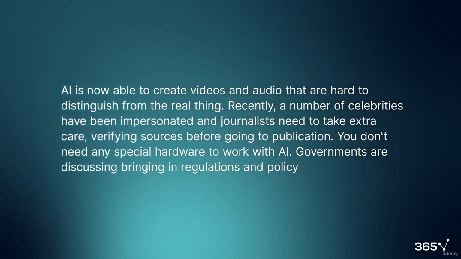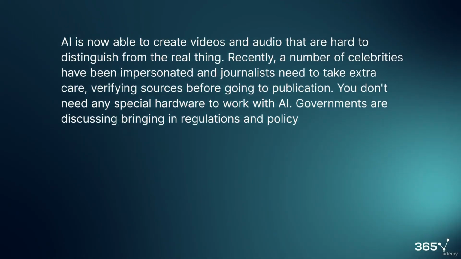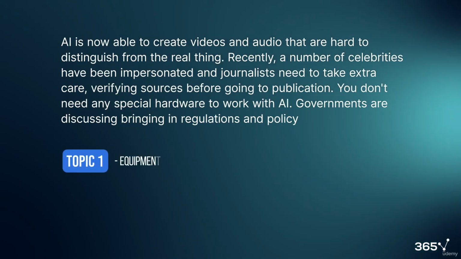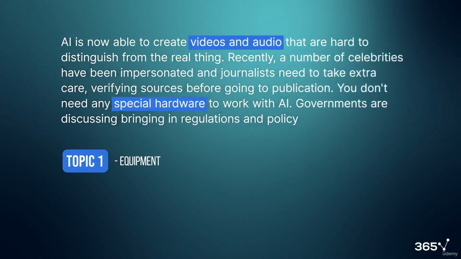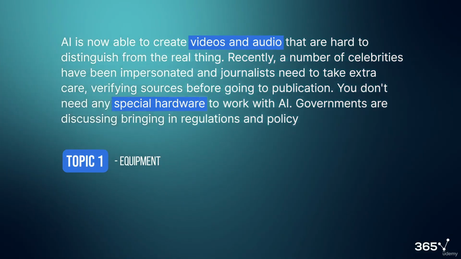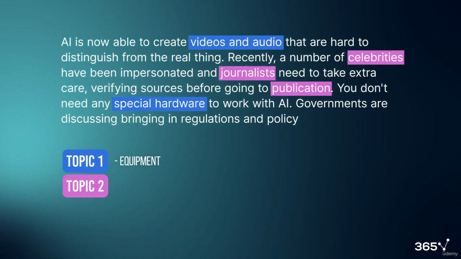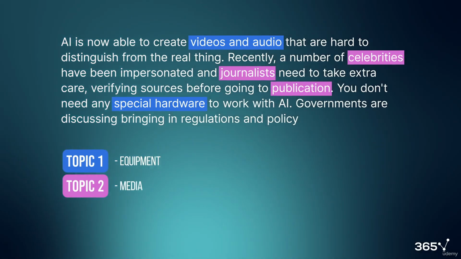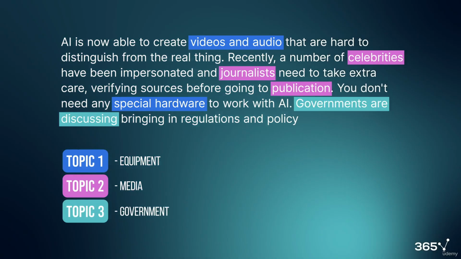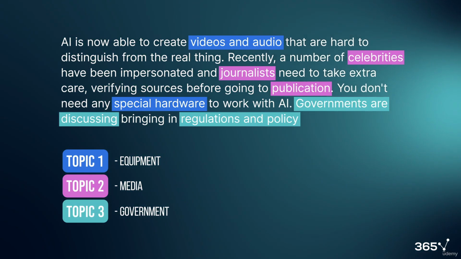So when you look through this text, you might see that there are a couple of different themes that come out. One of the topics could be around equipment, so you've got the words video, audio, and hardware that you could bring together into one topic. You then have words like celebrities, journalists, publication that could form the second topic around media. There's also some words around government, so you've got the words government, regulations, policy. This could form a third topic.